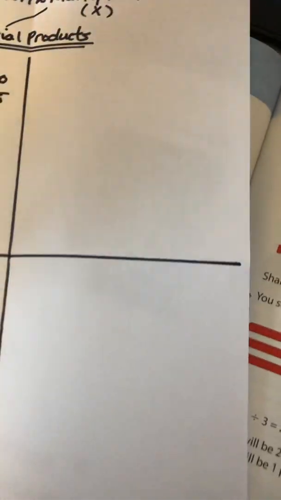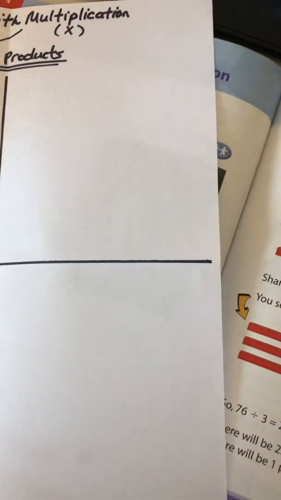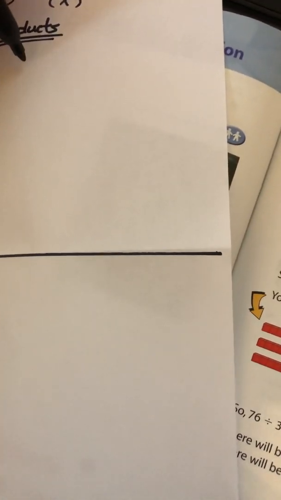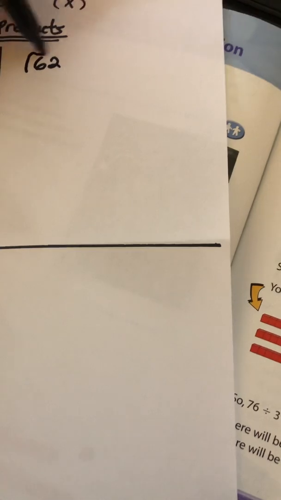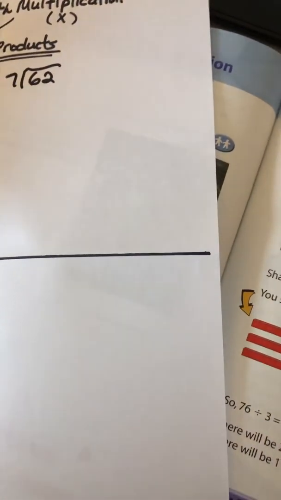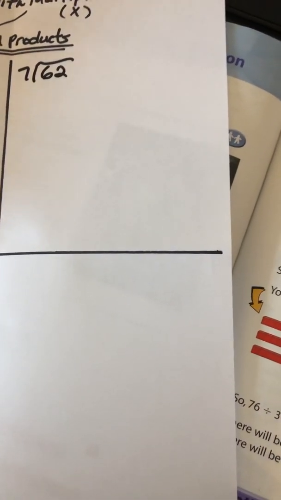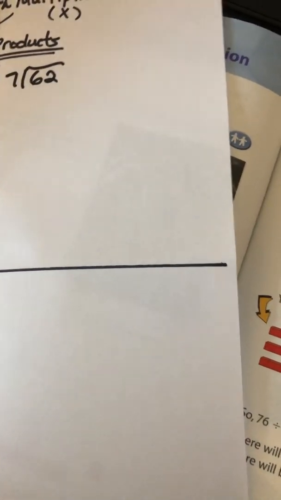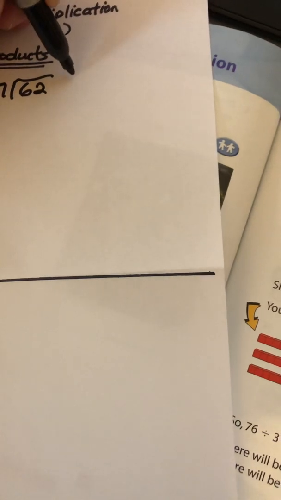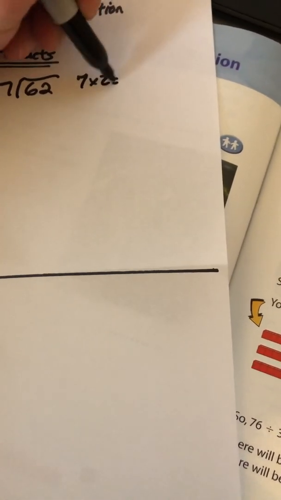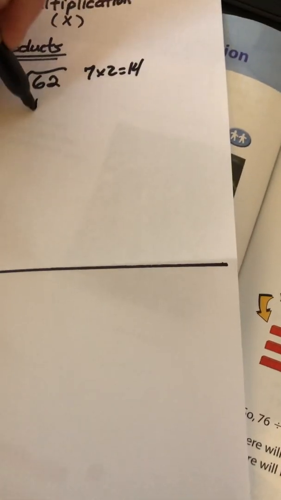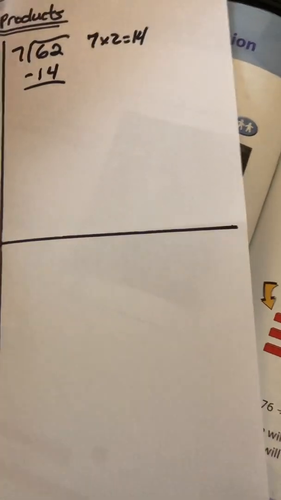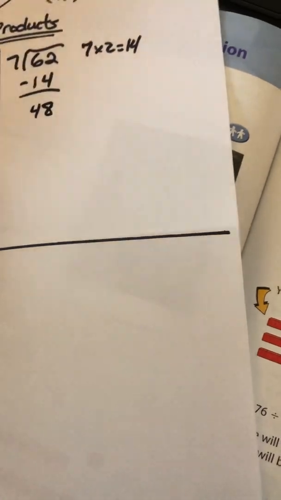We can do this for all sorts of double-digit numbers. For example, let's say we had another one, like 62 divided by 7. Well, maybe you're not that great with your 7 times tables. Maybe you only know a few of your 7 times tables, but let's say you know 7 times 2 is 14. Well, then you subtract 14 right off the bat. 62 subtract 14 is 48.